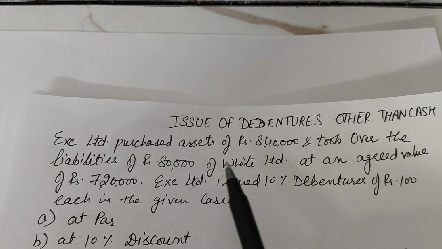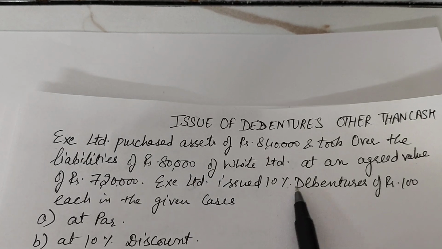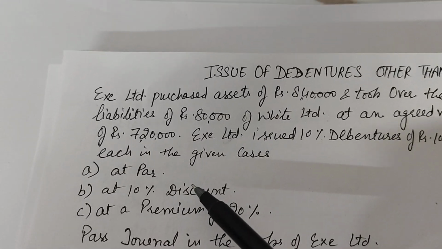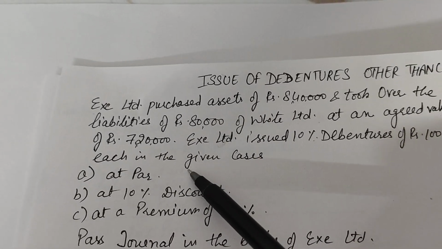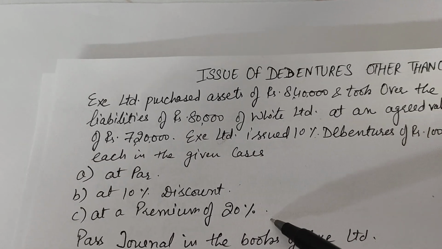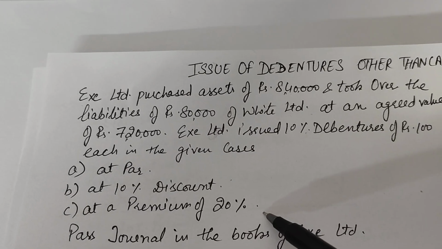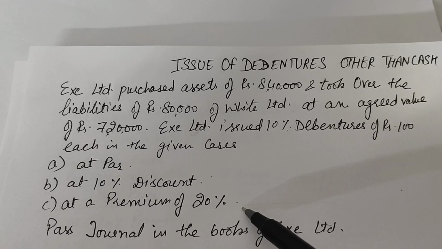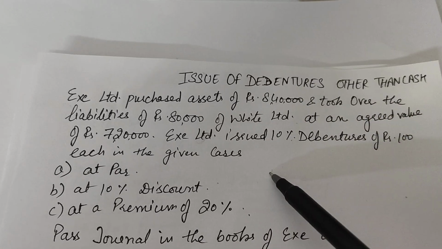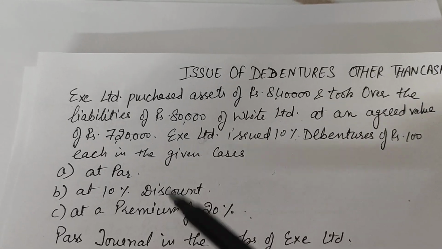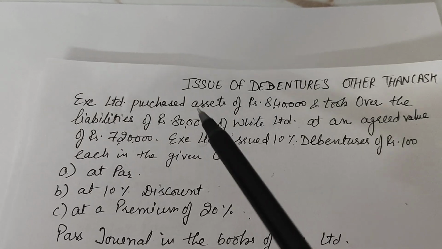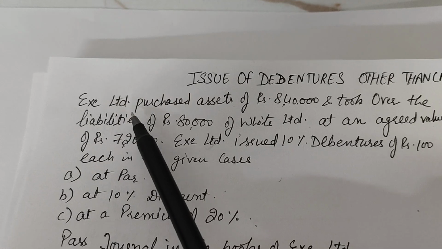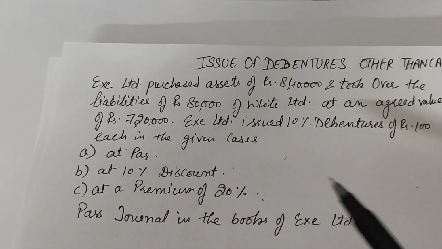7,20,000. For that, the company issued 10% debentures of face value 100 each for the following three cases. First case, they want to issue at par, then at discount, then at premium. So carry along this question. First of all, the first entry would be common to all three cases, where X Limited has purchased the asset. So the journal is to be passed in the books of X Limited.